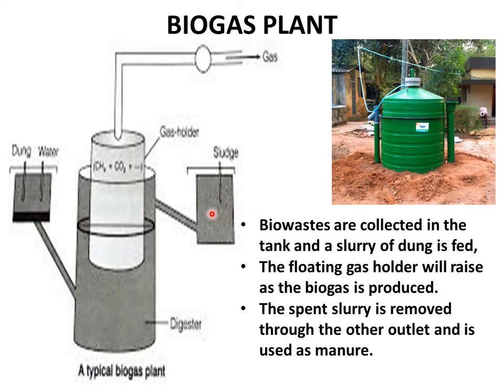Biogas plant. First all the waste, bio waste, is taken into this biogas plant, and then a slurry of dung is fed. After that, whatever Methanobacterium is present will digest this bio waste, and the biogas which is produced will push up the gas holder present here, which will rise as the biogas is produced. Then whatever slurry has been spent will be taken out, and the spent slurry can be used as manure, and the gas can be supplied to houses as a source of energy.